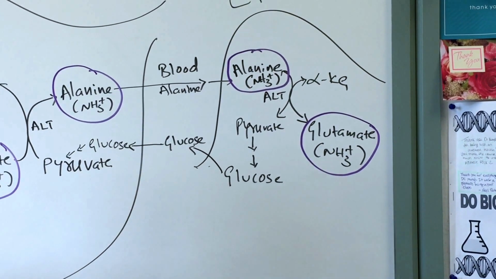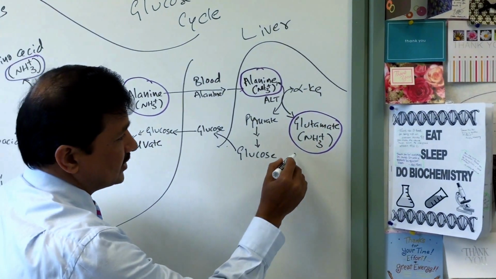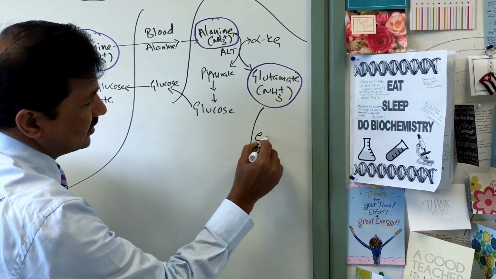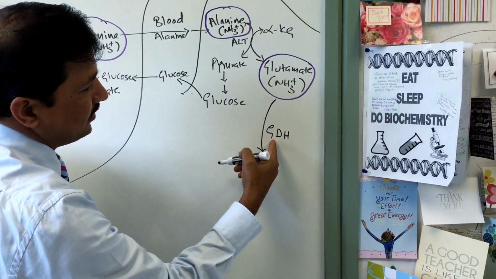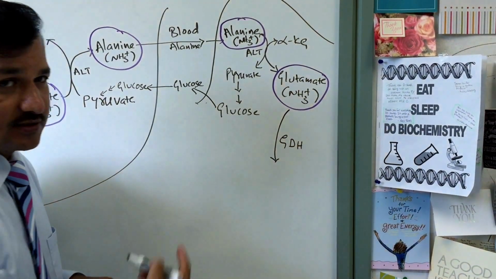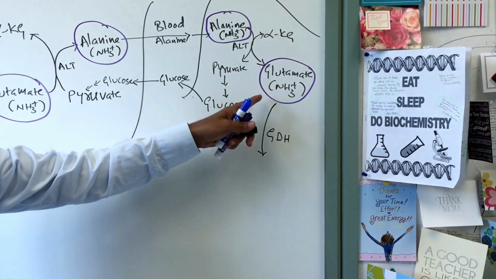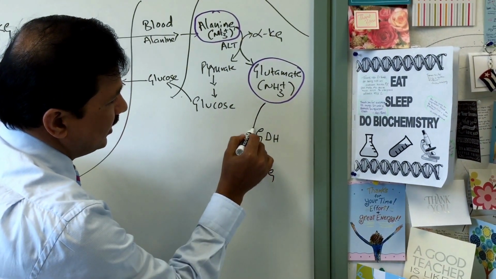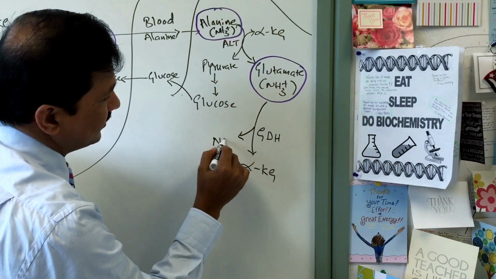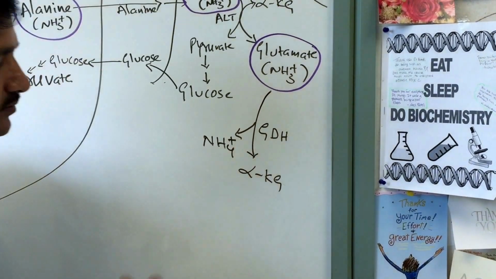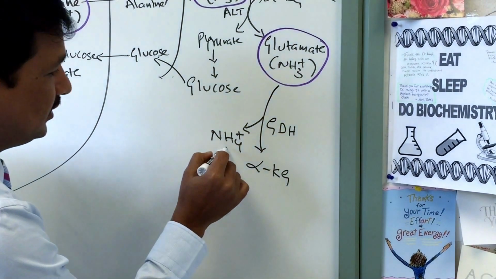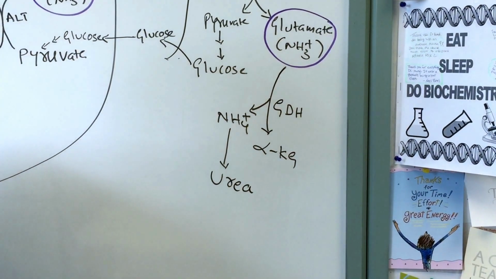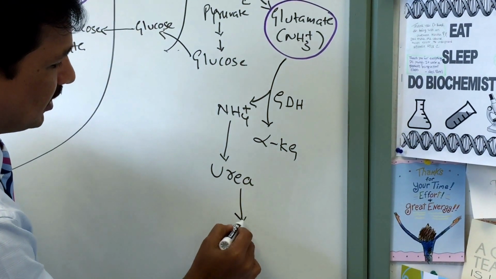So glutamate has got two fates now. Glutamate can undergo the glutamate dehydrogenase reaction, GDH, that is, the glutamate dehydrogenase enzyme catalyzed reaction. It means glutamate is broken down into alpha ketoglutarate and releases ammonium ion, NH4+. And this ammonium ion will get into the urea cycle, urea formation, and urea is secreted into the blood.